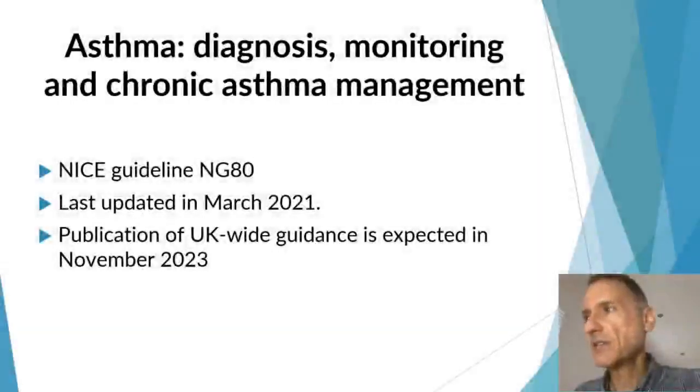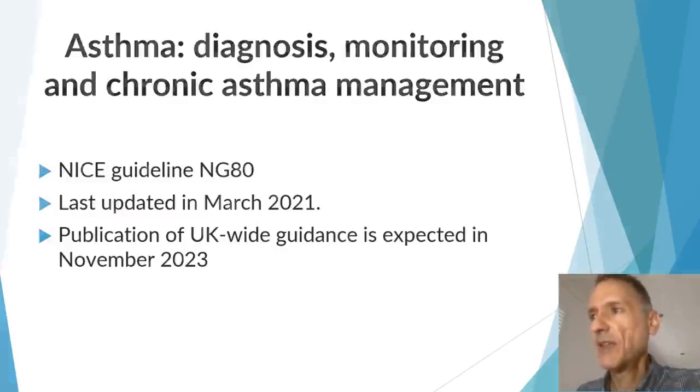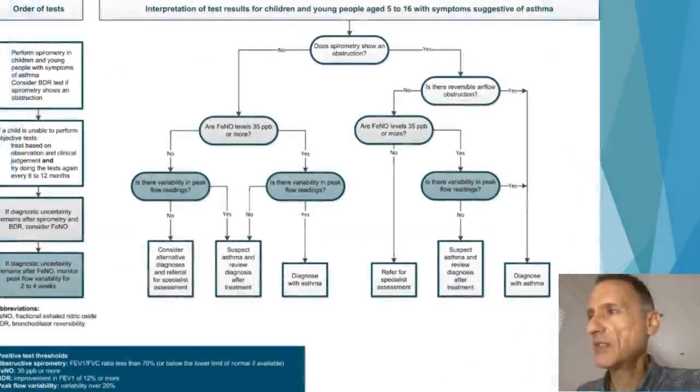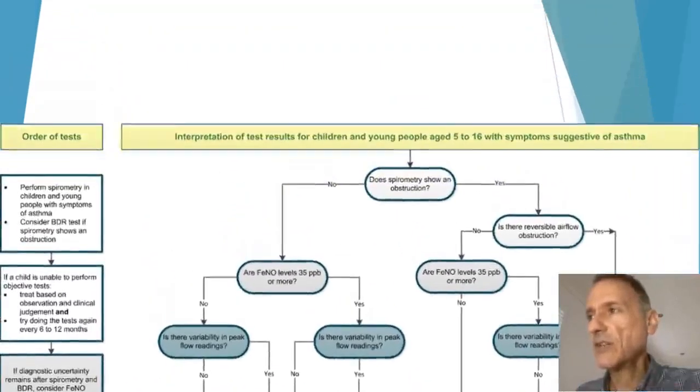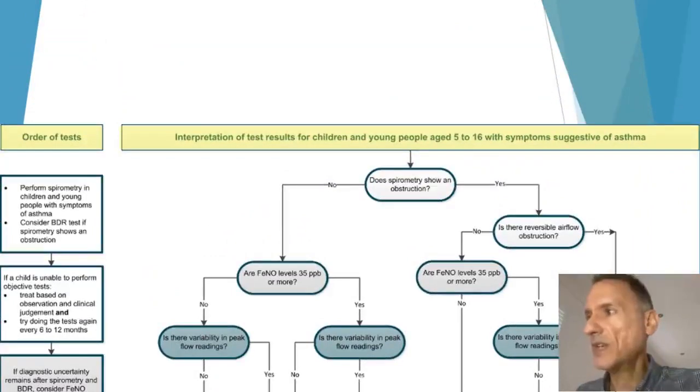First, let's remind ourselves that we're looking at the NICE guideline Asthma: Diagnosis, Monitoring and Chronic Asthma Management, or NG80, last updated in March 2021. A new guideline is expected in November 2023. Okay, so we're going to look at this flowchart, which looks at the objective tests for asthma in children and young people aged 5 to 16. This flowchart has two sections. The first one considers the order of the tests that need to be carried out, and the second one tells us about the interpretation of test results for children and young people aged 5 to 16.